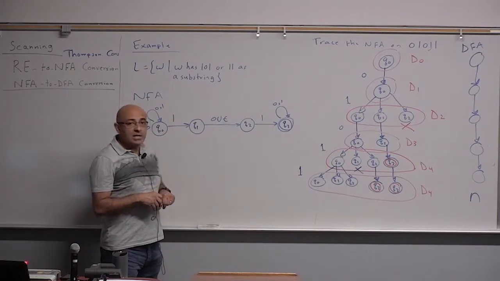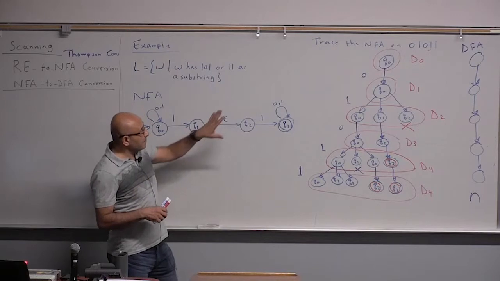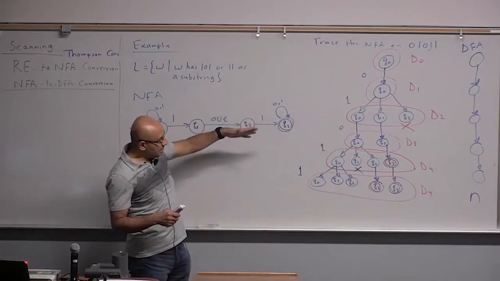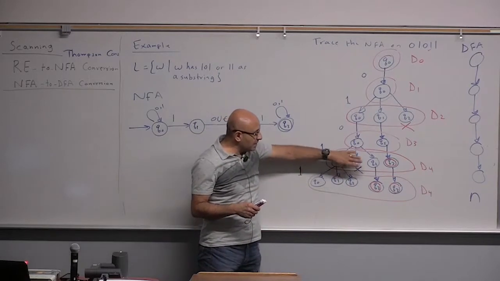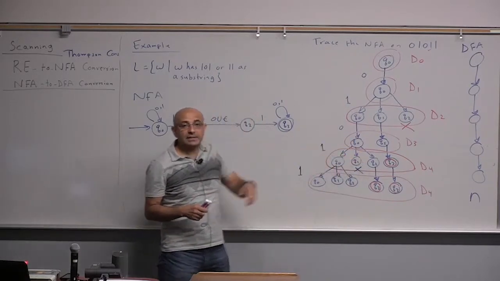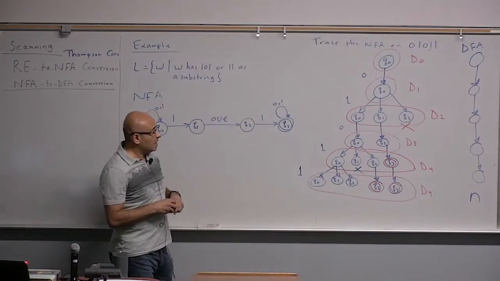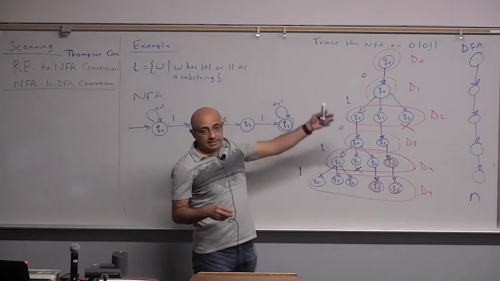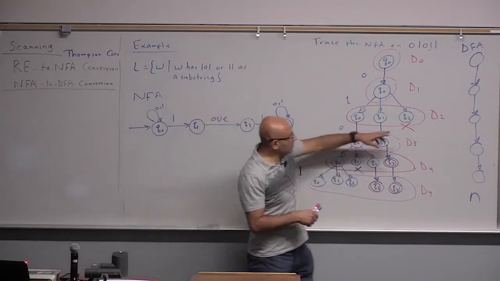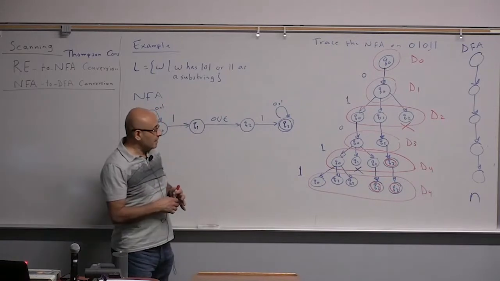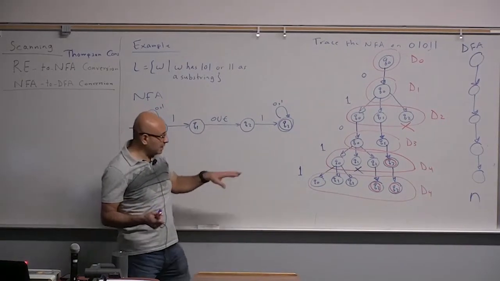Okay? So in the NFA, I accept if one of the states in this set of possible states is an accept state. Now the question is, how many possible states, how many possible combinations of states can the DFA have in the worst case, the DFA that corresponds to this?